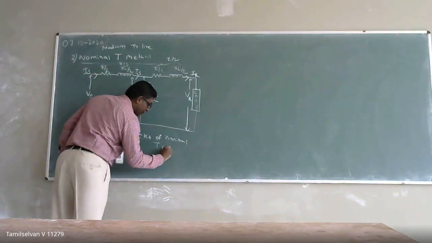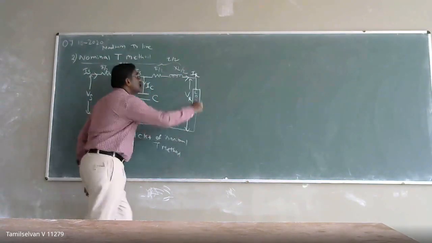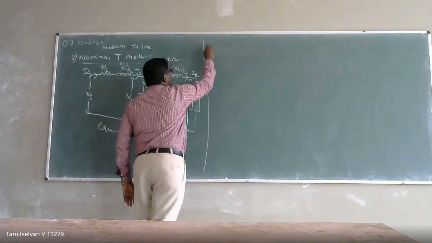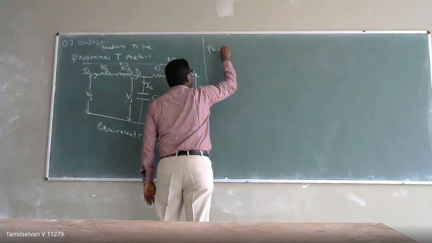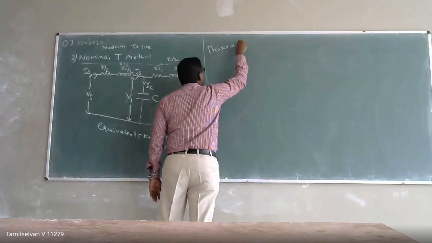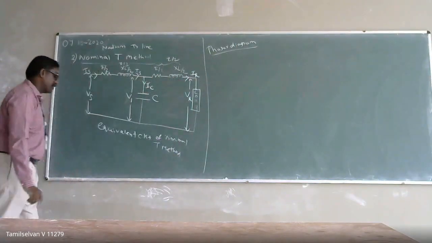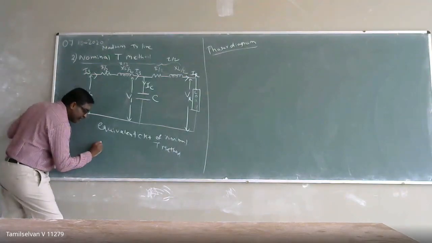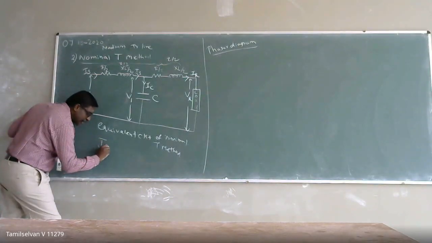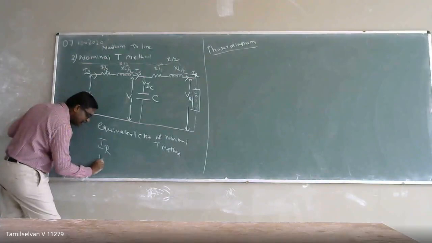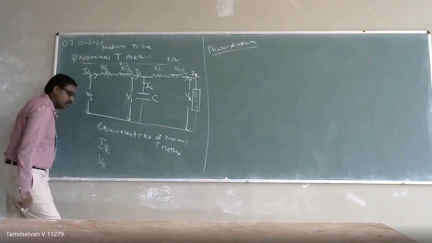Nominal T method. For this I am going to draw the phasor diagram. Once I am able to draw the phasor diagram, I will take the known quantities: the receiving end current and the receiving end voltage are my known quantities.